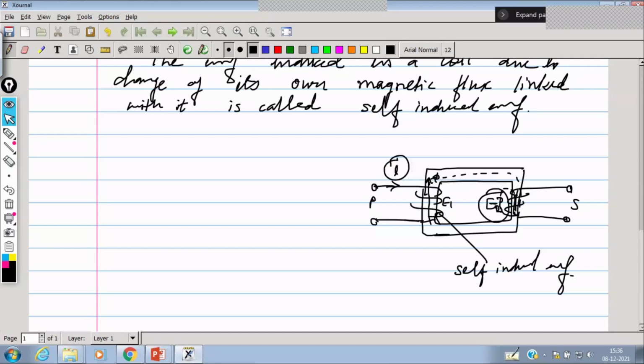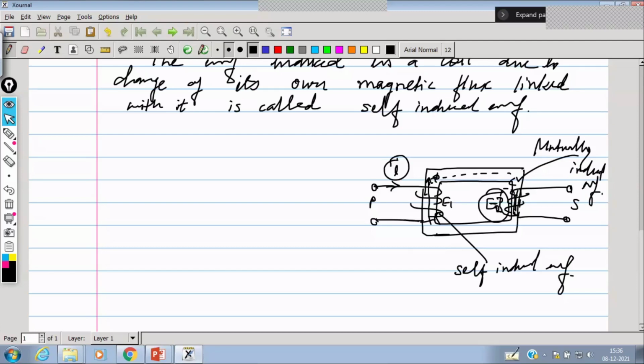So here we can say it is a mutually induced EMF. In the secondary coil it is a mutually induced EMF, and here it is self-induced EMF. So this is the best example of self-induced EMF and mutually induced EMF.